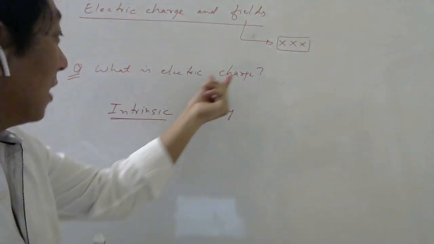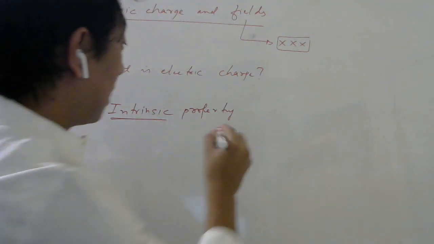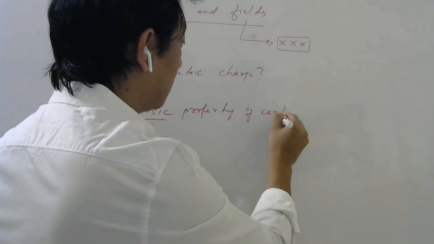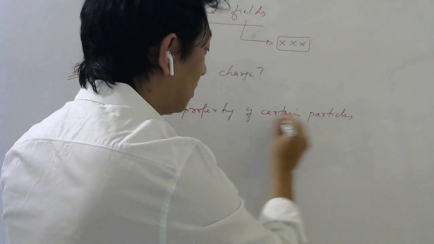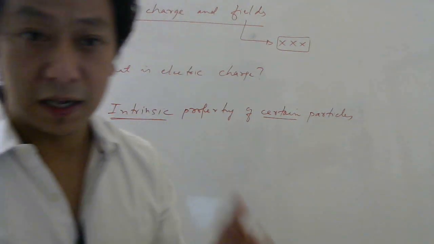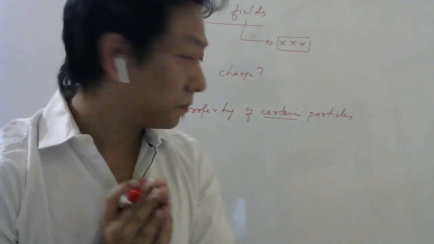Similarly, charge is an intrinsic property of what? Of certain particles. Not all the particles in the universe, certain particles. Examples are electrons and protons, the particles which you may already know.